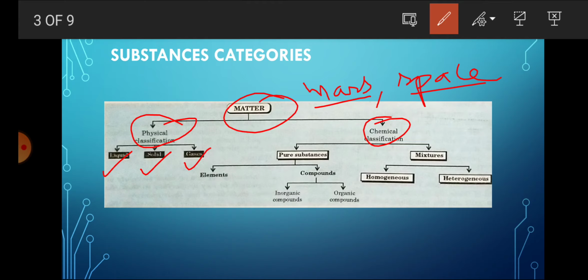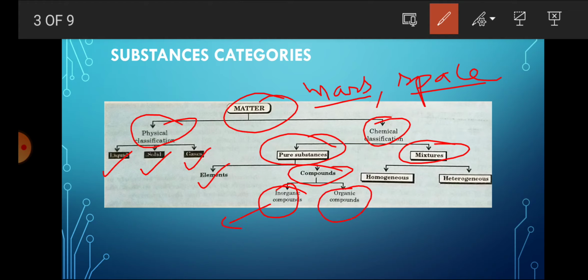Liquid may be water or some other liquid, but among solids there are a number of metals which are solid at room temperature. Gases are air, oxygen, nitrogen and other gases. These are the physical classification. Then there is a chemical classification into pure substances and mixtures. In pure substances there are elements and also compounds. Compounds may be organic and inorganic.